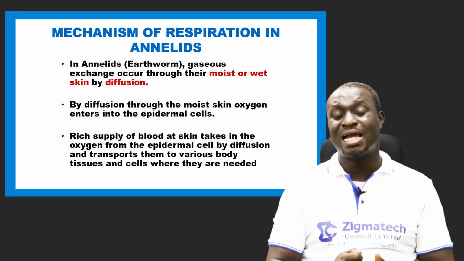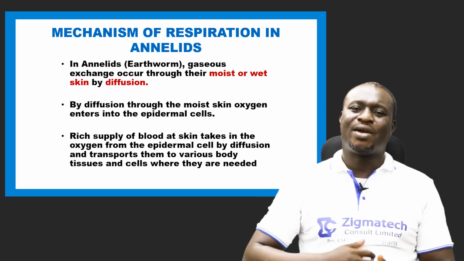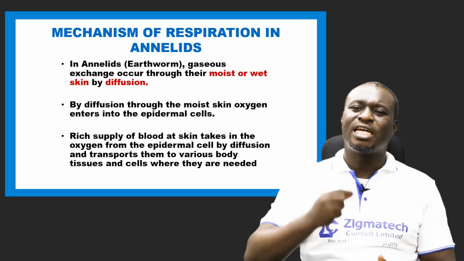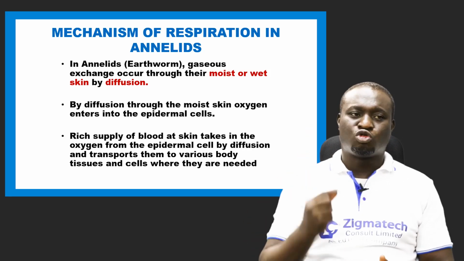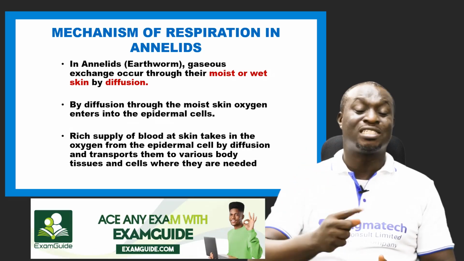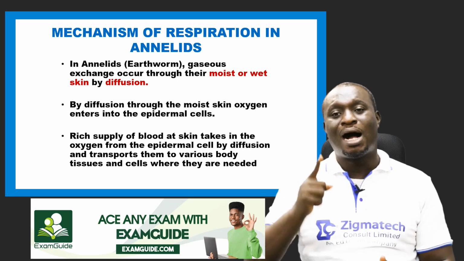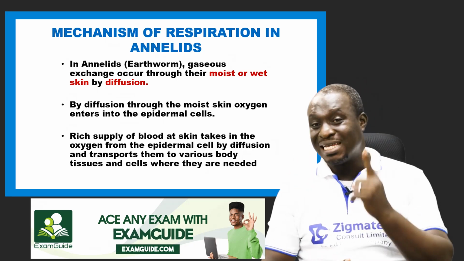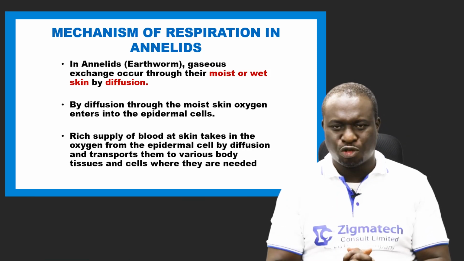Remember, we're still looking at lower multicellular organisms. So they carry out respiration using moist or wet skin. And the process through which gaseous exchange takes place in most lower multicellular organisms is by diffusion. Please don't forget this. It's by diffusion.